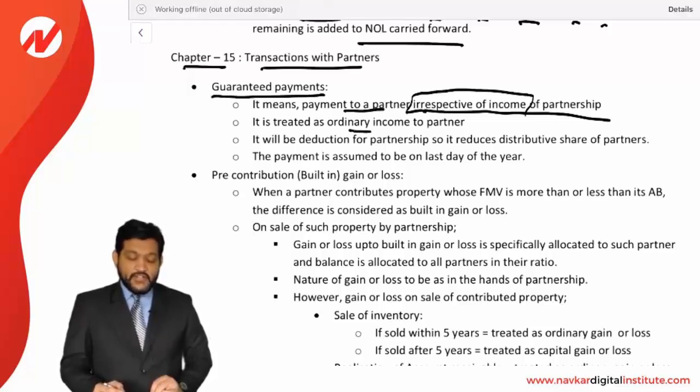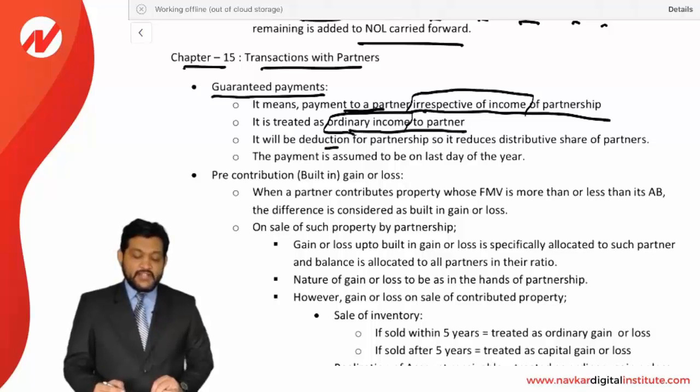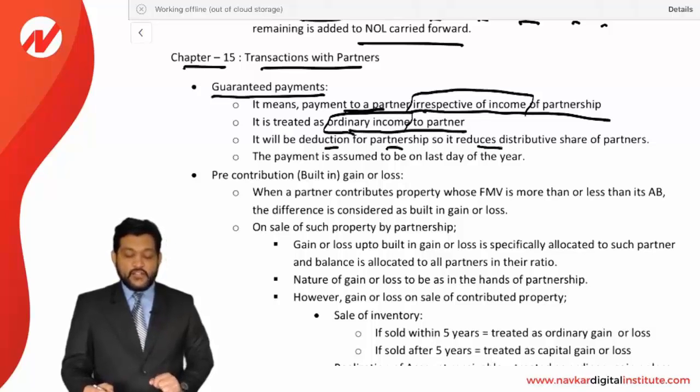It is treated as ordinary income to the partner. The partner will record it as ordinary income, and it will be a deduction for the partnership. So it reduces the distributive share of the partners.